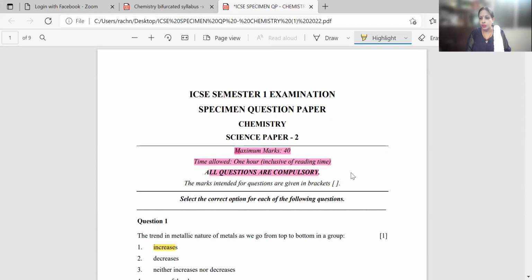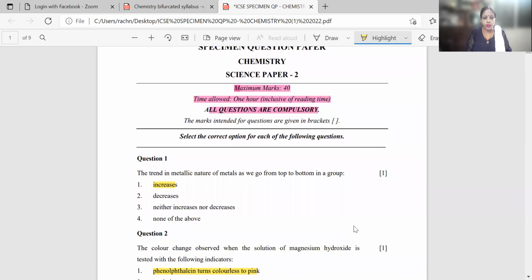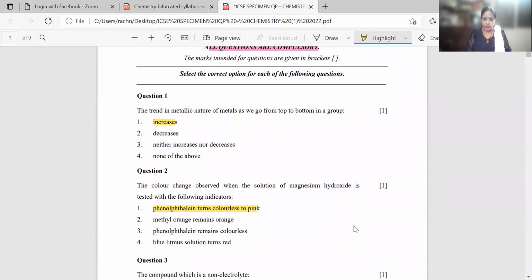All questions are compulsory. There are no choices in the paper. So they are saying select the correct option for each of the following questions. Now your question number 1 says trend in metallic nature of metals as we go from top to bottom in a group. So we all have done the variations of the various periodic properties while we move left to right across a period, or we are moving from top to bottom in a group. Here they are asking about the trend in the metallic nature of metals. So it will increase when we move from top to bottom in a group. So the first option is the correct option. It's the correct answer, in fact.